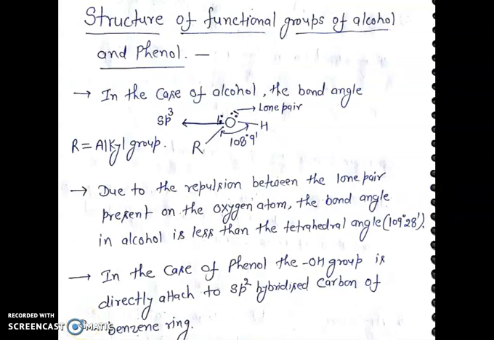The next topic is structure of functional groups of alcohol and phenol. In the case of alcohol, the bond angle is 108 degree 9 minute. Due to the repulsion between the lone pairs present on the oxygen atom, the bond angle in alcohol is less than the tetrahedral angle, that is 109 degree 28 minute.